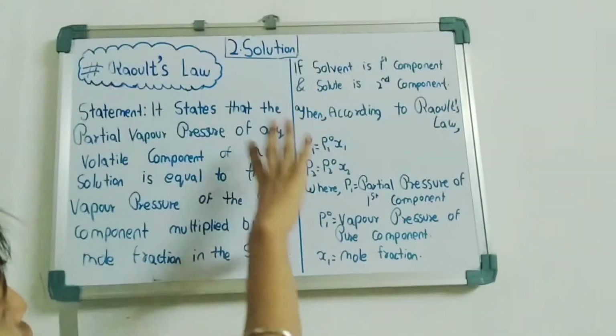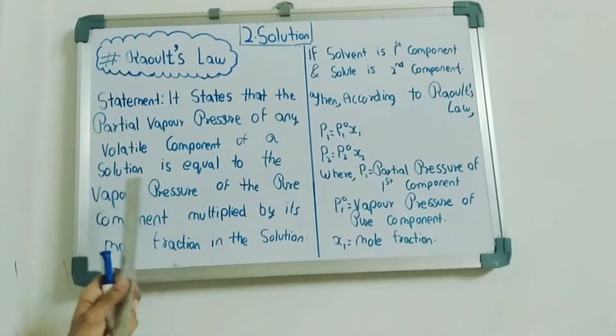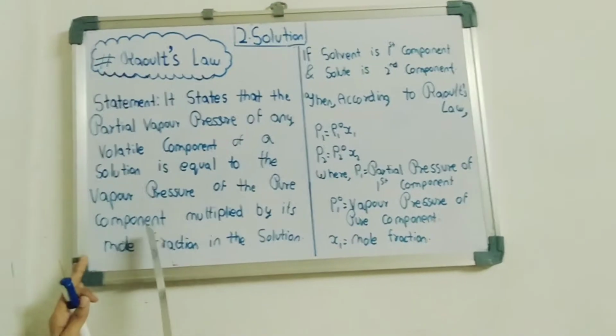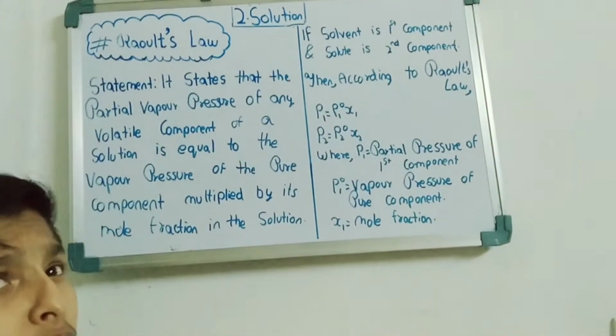We have derived Raoult's law and understood that it gives a relation between the vapor pressure of a volatile liquid and the vapor pressure of the pure component multiplied by its mole fraction. So this is simply Raoult's law. We have understood it. Now we will study it graphically.